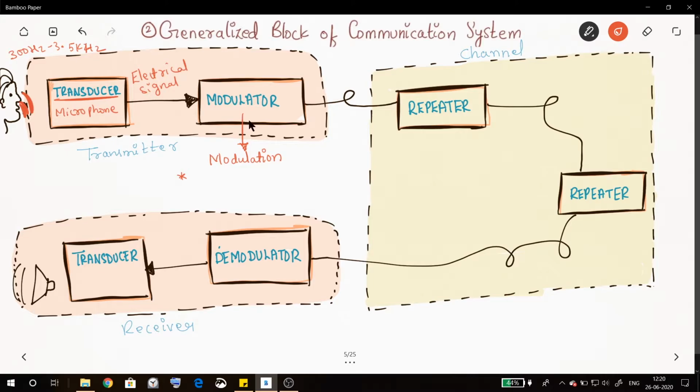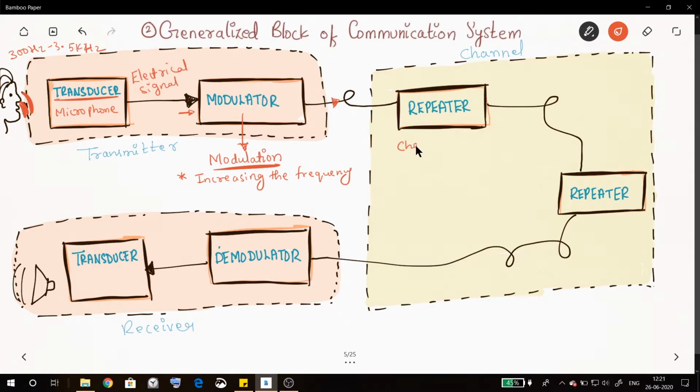What this modulator is going to do is increase the frequency of that received input signal. Whatever input it's receiving, its frequency it's going to increase. So what operation does it perform? Modulation operation. Modulation operation means increasing the frequency. Once the modulation operation is done on the input signal, that signal is given to the channel.